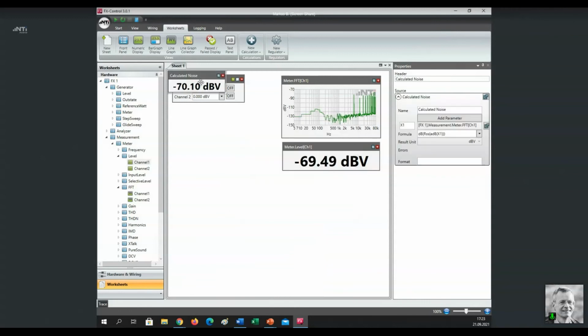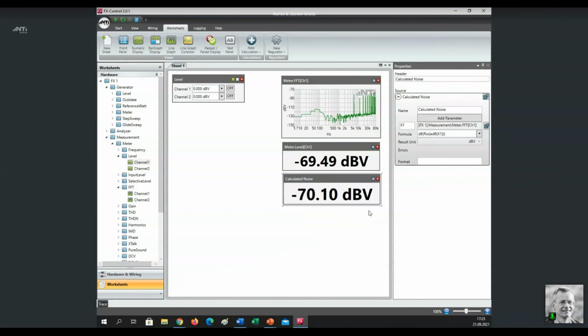I confirm. This is my result panel, and you already see the 2 results are very close to each other. So the wideband measurement, which is provided by the Flexus analyzer anyway, and my calculated result, calculated from these individual bins here from my spectrum. But as I said, I want to go one step further. I want to now calculate the noise from a limited band. How can I do that?